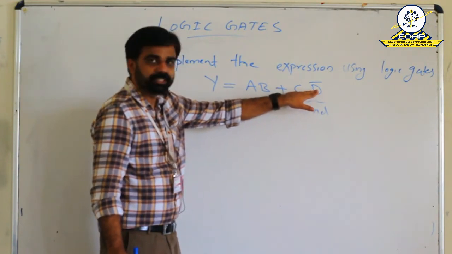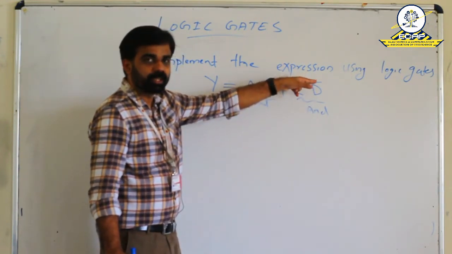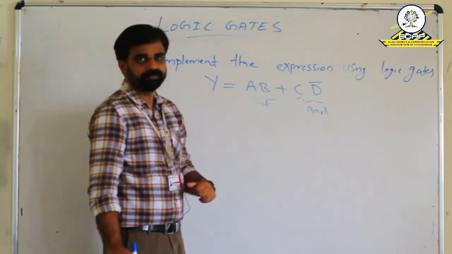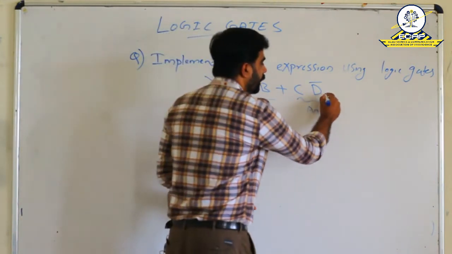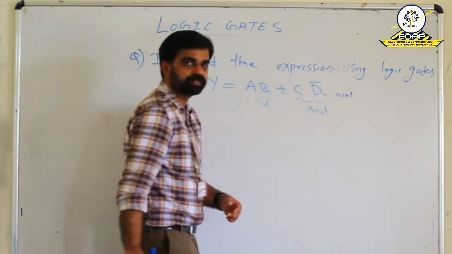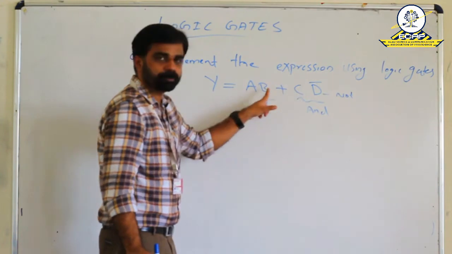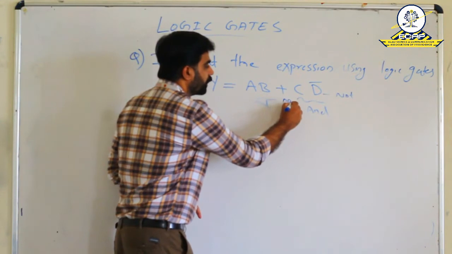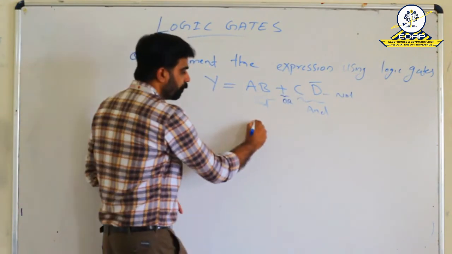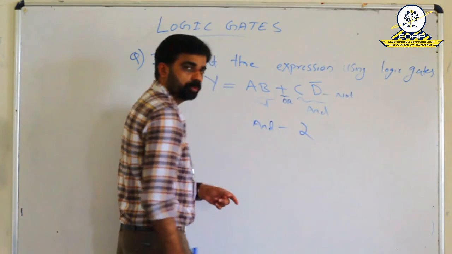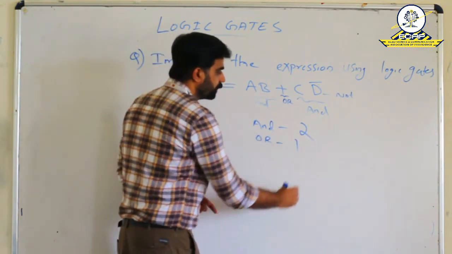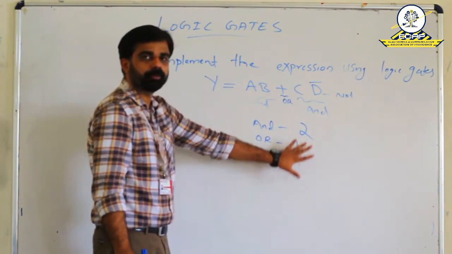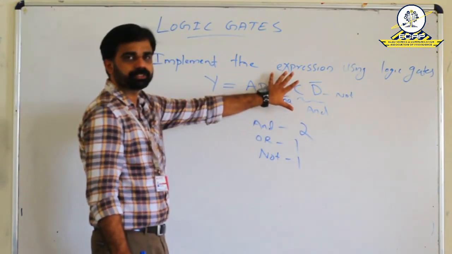In this expression, D bar is required, that means the complement of D. So a NOT gate is required. These two expressions are ORed together, that is the plus symbol. So here an OR gate is required. So number of AND gates required is 2, OR gate 1, NOT gate 1. So these are the requirements of logic gates to implement this expression.